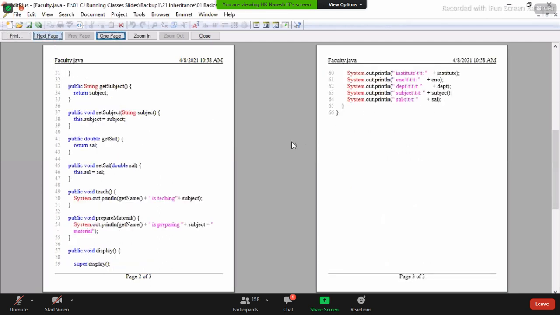And tomorrow, I will try to explain how to develop the main method class for this project. Okay. So tomorrow we have a lot of points to discuss. Don't miss tomorrow's class. Tomorrow's class is very important. Continuation of inheritance. Inheritance is completed. If you don't develop inheritance, what is the problem? If you develop inheritance, what is the problem? What is generalization? What is visualization, realization? What is specialization? A lot of points are there. Okay. Tomorrow's class is very important.